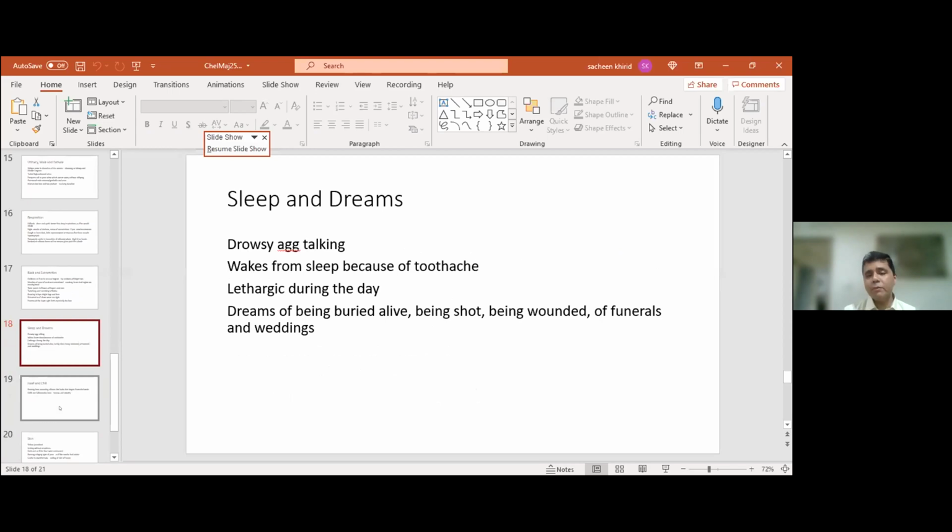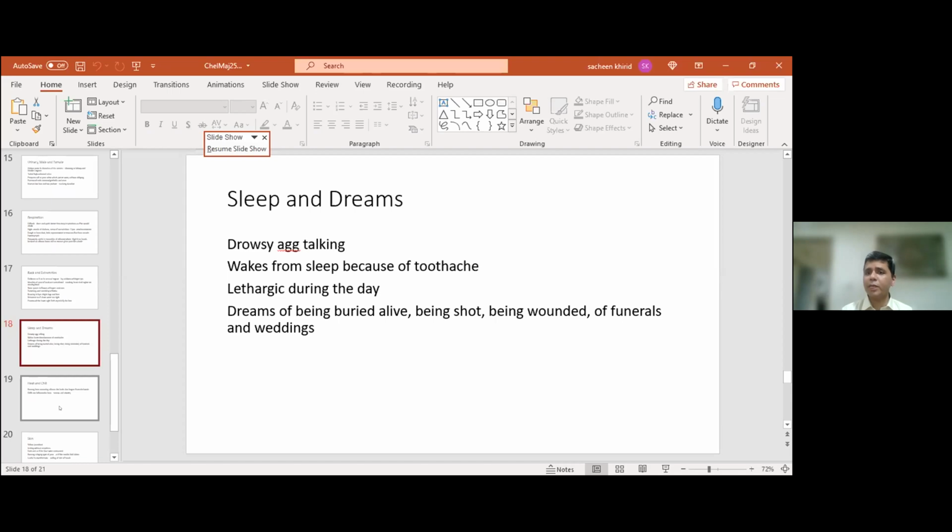In sleep and dreams, they are very drowsy and they are worse when they are talking. In fact, when they start talking, they get very drowsy and they become lethargic. They peculiarly wake up from their sleep because of toothache, reminding you of a remedy like Magnesium carb. Again, I mentioned that they're lethargic during the day. They have a few very strong dreams, which I think is worth mentioning. They have dreams of being buried alive.